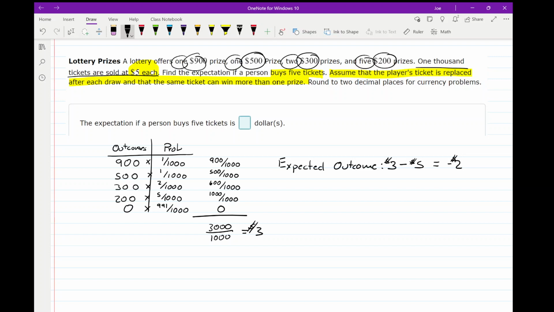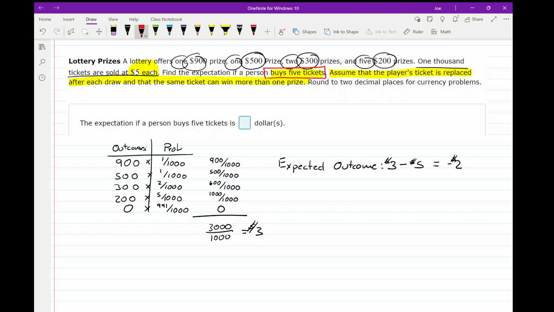Now, the last piece of this is where it says find the expected value if a person buys 5 tickets. And assume that the player's ticket is replaced after each draw and that the same ticket can win more than one prize.